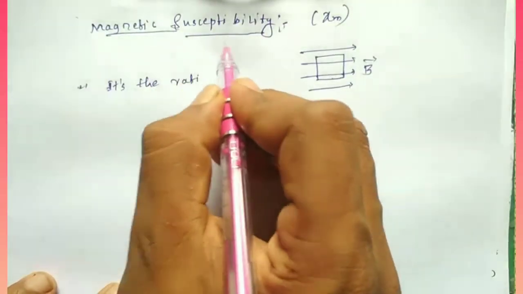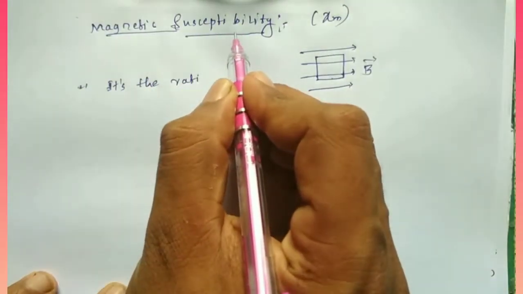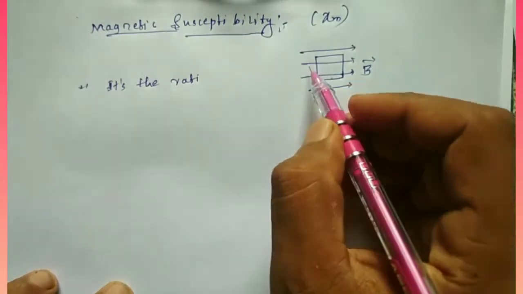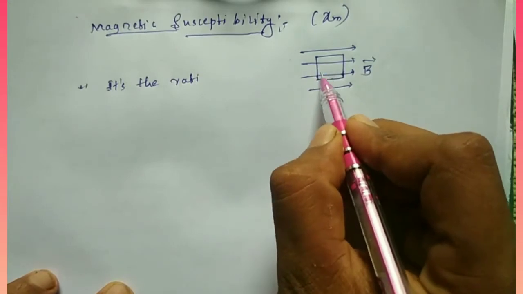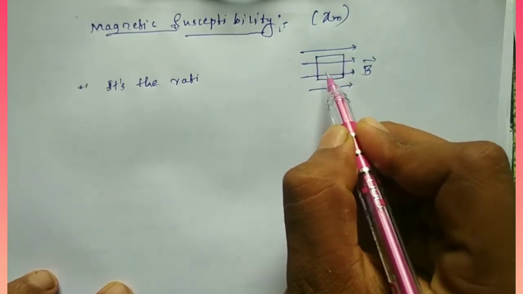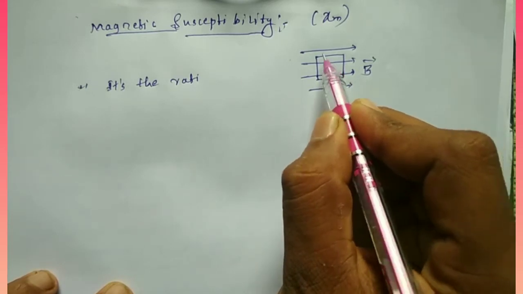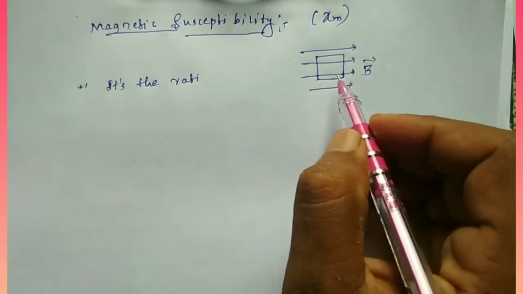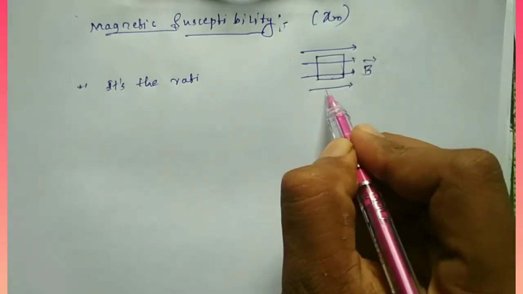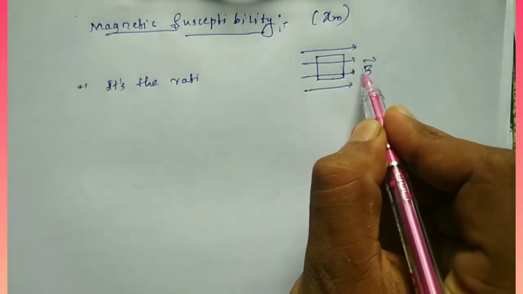Next we have to discuss magnetic susceptibility. It is the property of a material that shows how much the material will become magnetized in an applied magnetic field. Take one substance in an applied magnetic field. These are the magnetic field lines.